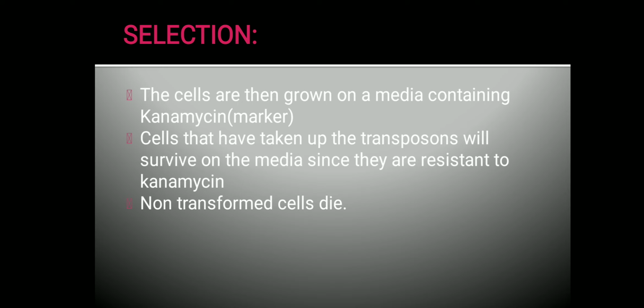So the cells that have taken up the transposon will grow on kanamycin, whereas cells that have not taken up the transposon will die, because kanamycin is going to kill the cells. So kanamycin resistant cells are the cells which have taken up the transposon, because the transposon has the kanamycin resistance, which will help in the selection process. This is how transposon mutagenesis is usually carried out.